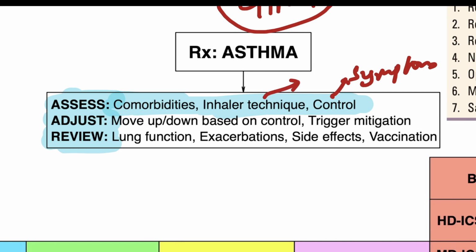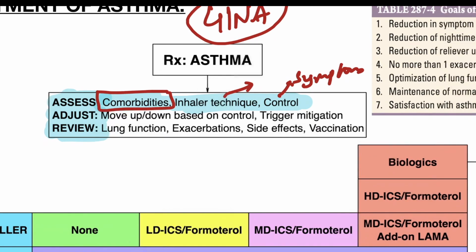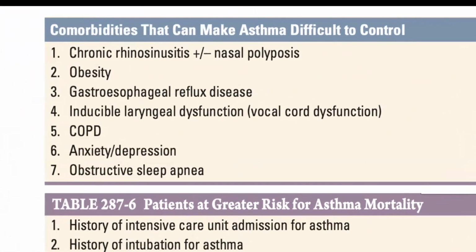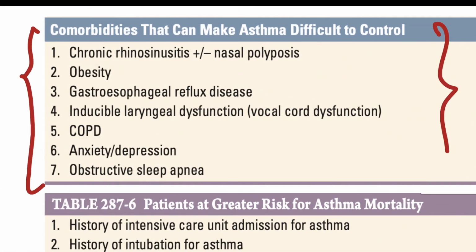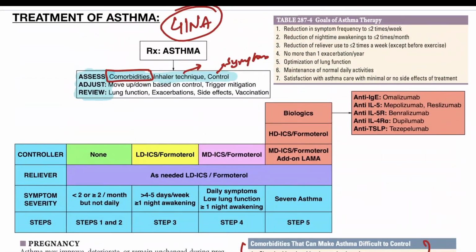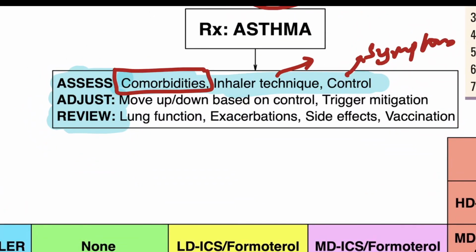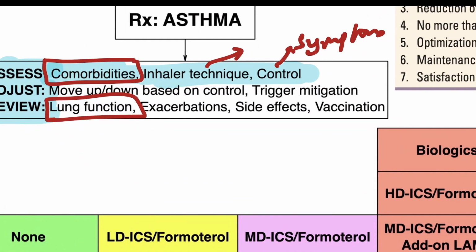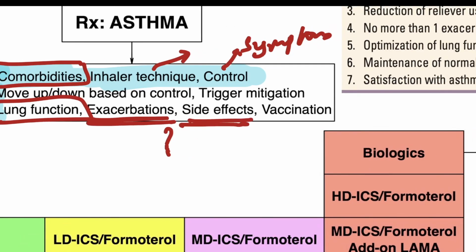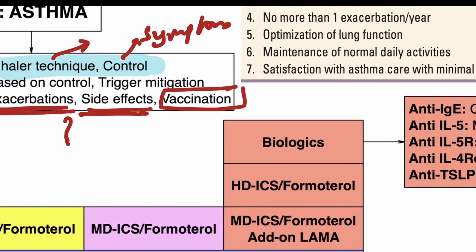You should test for inhaler technique because it's the most common cause for severe asthma, that is, poor control of asthma. Along with that, comorbidities which can make asthma control difficult include a variety of diseases that are listed in Harrison's. Read the textbook on your own to get insight on these various diseases. Then you should note that you have to always review lung function at every visit. Along with that, you should ask whether exacerbations have occurred or not, you should review side effects of the medications that you might have prescribed, and you should review vaccination in these people.